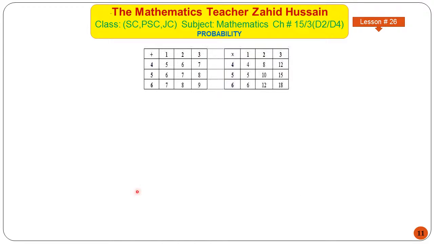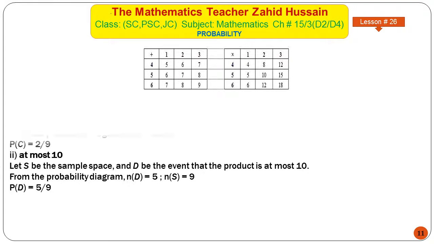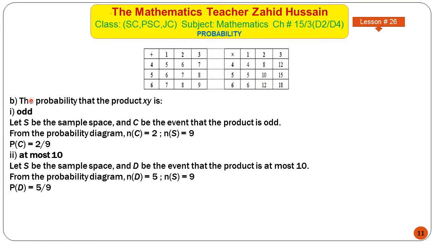Now this is the completed possibility diagram, and in the B part you are asked to find the probability that the product XY is odd. Now we will use this table. S is the sample space and C is the event that the product is odd. So how many products are odd? Yes, 15 and 5, two outcomes are odd. So the number of favorable outcomes of this event is 2, and the sample space is 9. So the probability of this event is 2 over 9.